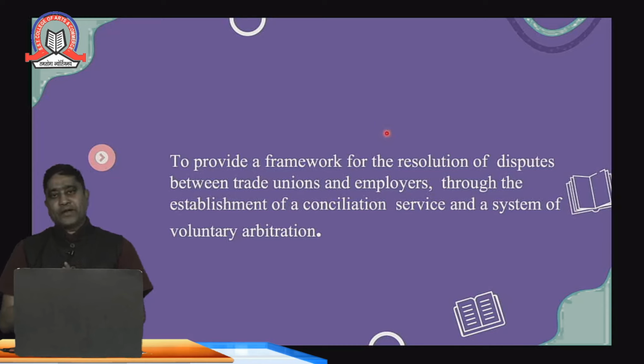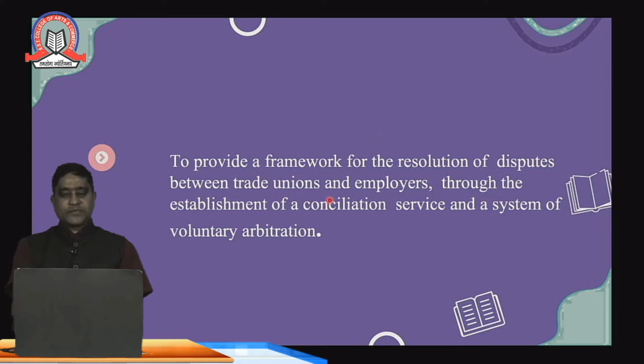It should be kept on the particular records of the management that there is a dispute, and this should be resolved amicably by sitting across the table, not by going into strikes or any other different methods which are available in the organization.